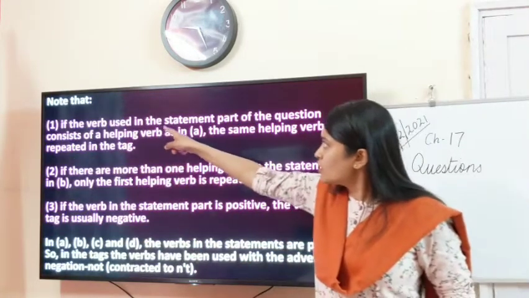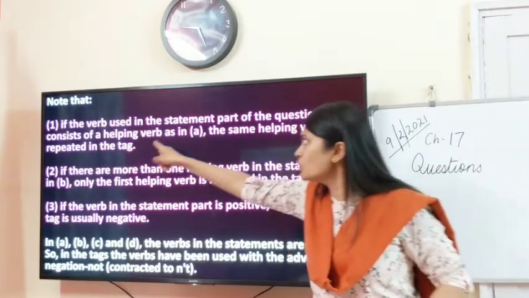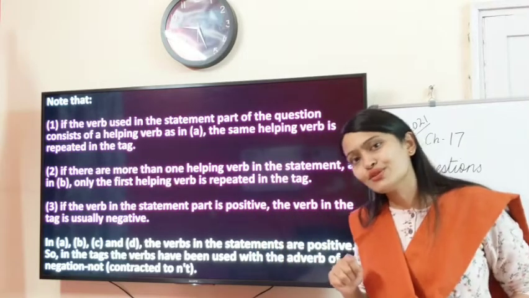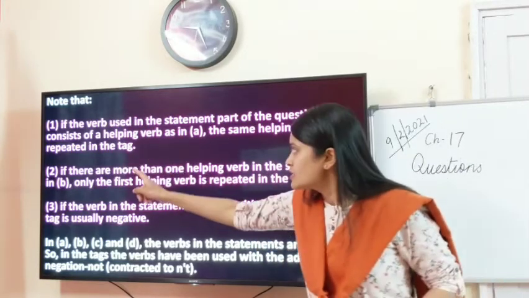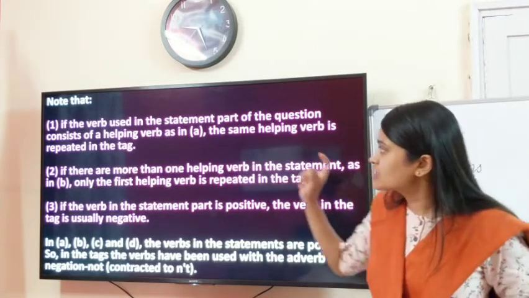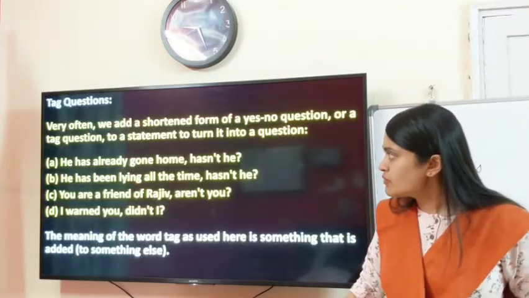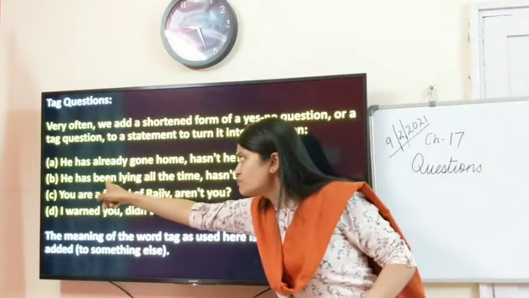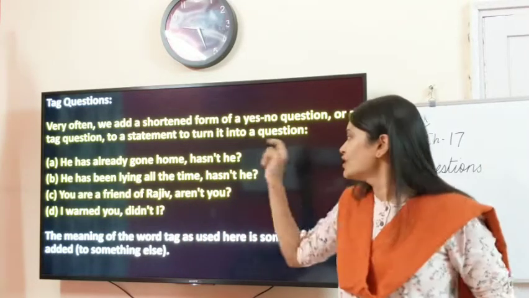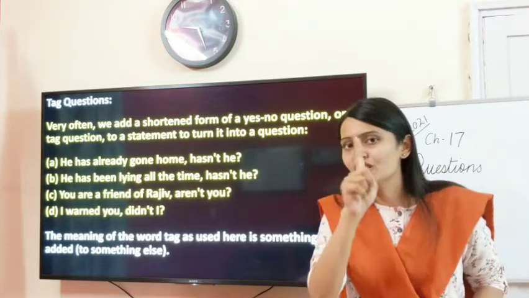So, if the verb used in the statement part of the question consists of a helping verb, the same helping verb will be repeated in the tag. Understood the first point? Next, if there are more than one helping verbs in the statement, as in the case of B, only the first helping verb is repeated. Sometimes we have more helping verbs. Has been, two helping verbs, but we'll pick up the first one to make a question tag. Understood, children? Pick up the first helping verb.